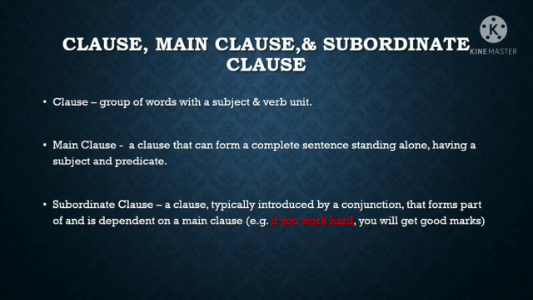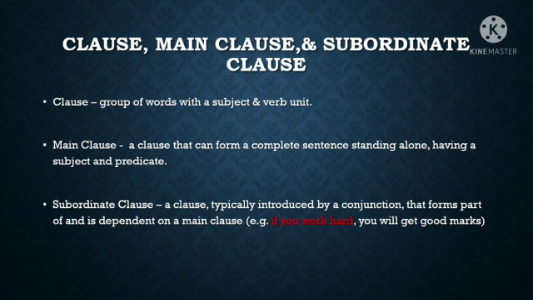A main clause is also called an independent clause. The next one is the subordinate clause. A subordinate clause is a clause typically introduced by a conjunction that forms part of and is dependent on a main clause. See the example. If you work hard, you will get good marks.